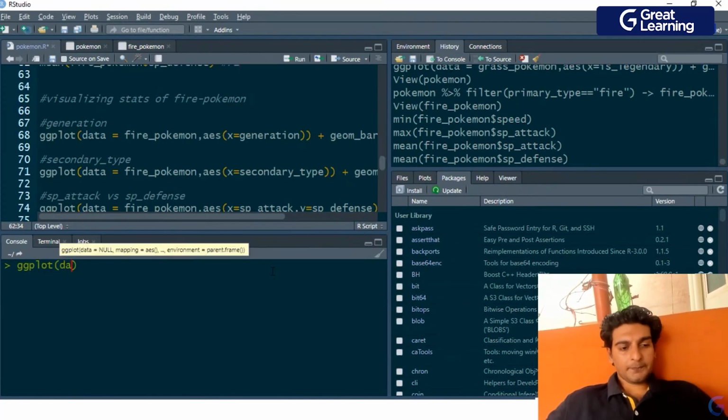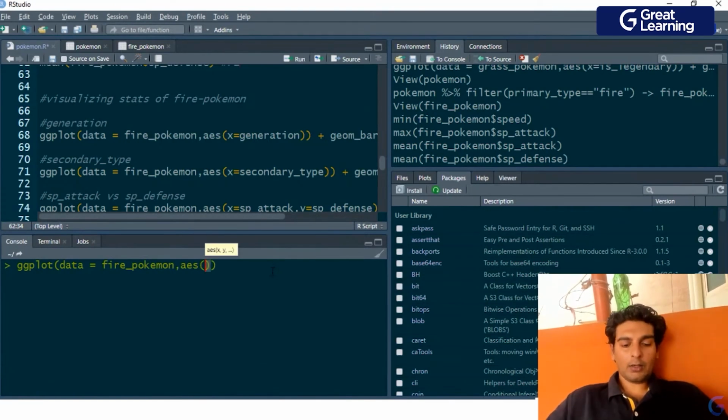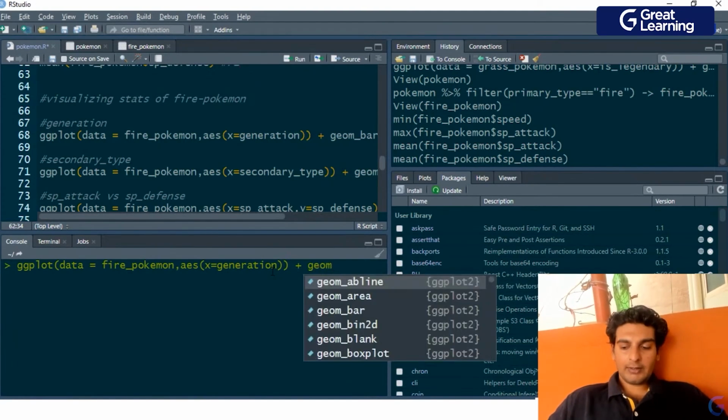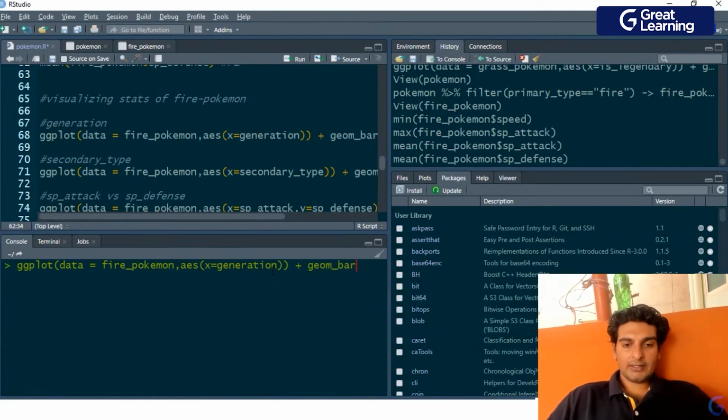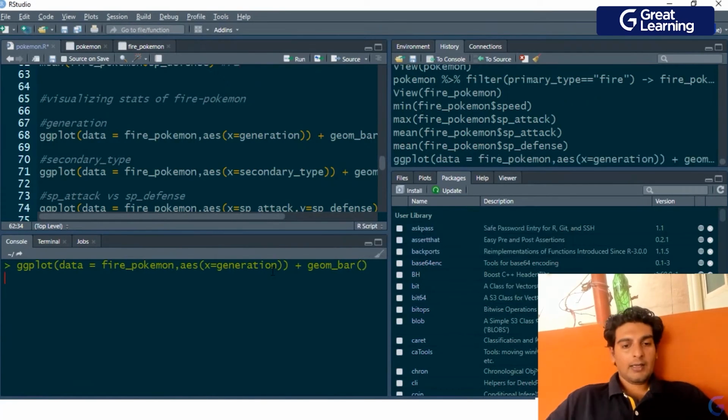So ggplot. This time onto the data layer, instead of mapping the grass type Pokemon, I'll be mapping the fire Pokemon over here, and on the aesthetic layer, I'll be mapping the generation column onto the X aesthetic. And finally, I'd have to make a bar plot, and to make this bar plot, I'll be using geom bar.